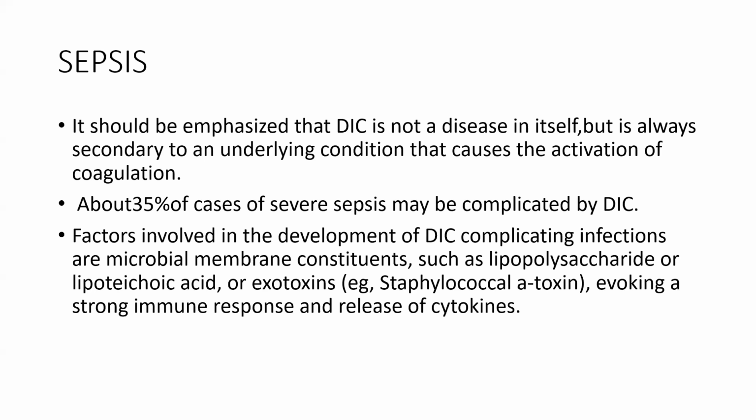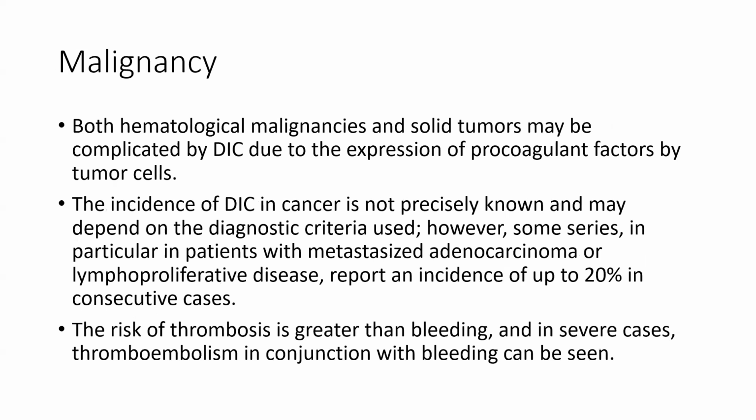So the first risk factor is sepsis. It should be emphasized that DIC is not a disease in itself, but is always secondary to the underlying condition that causes the activation of coagulation. About 35% of cases of severe sepsis may be complicated by DIC. Factors involved in the development of DIC complicating infections are microbial membrane constituents such as lipopolysaccharide, lipoteichoic acid, and exotoxins, evoking a strong immune response and release of cytokines.